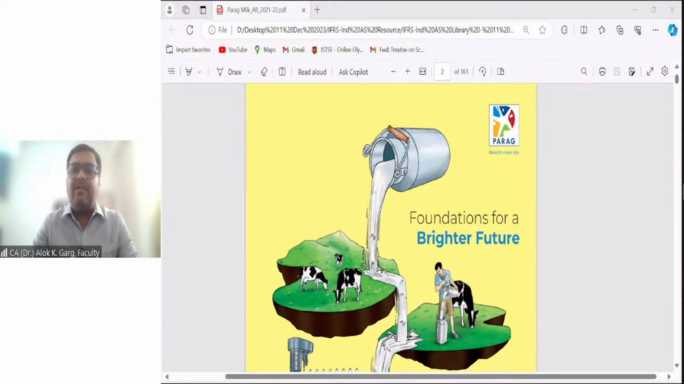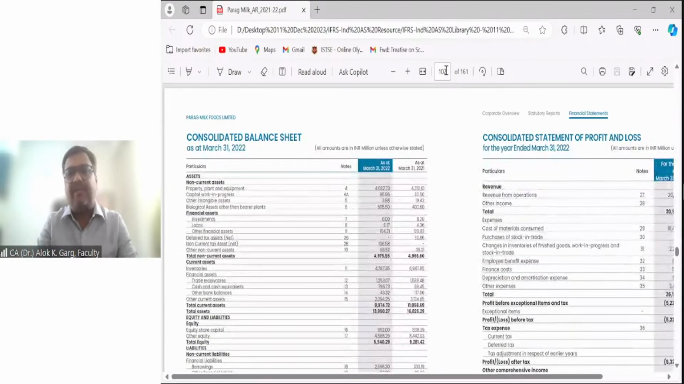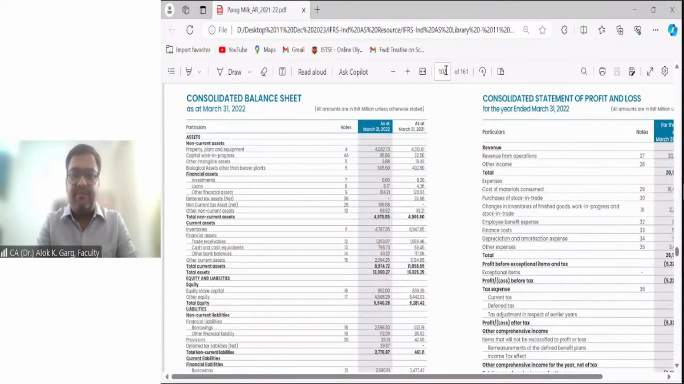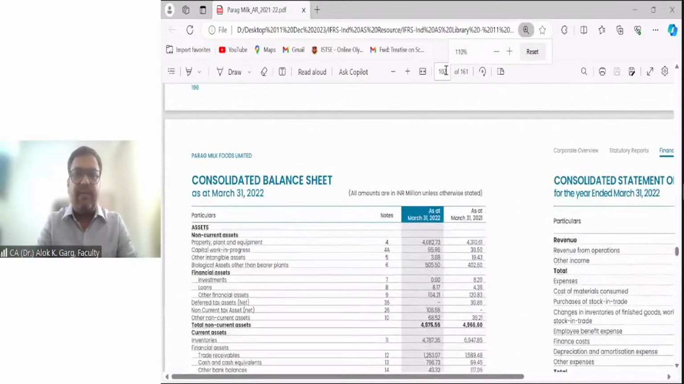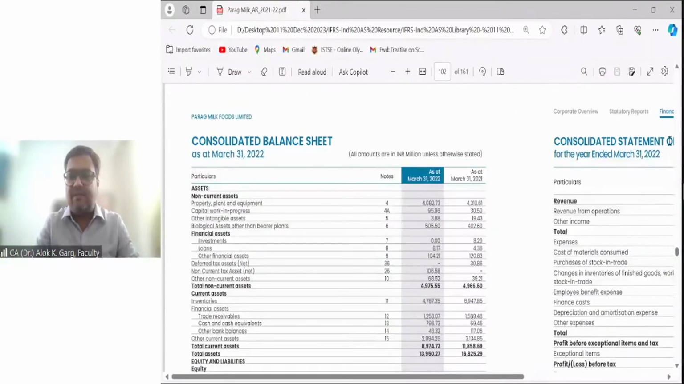So I'll show you the entire presentation, recognition, accounting policy, measurement of this entity, Parag Milk and Food Limited. This is the balance sheet.